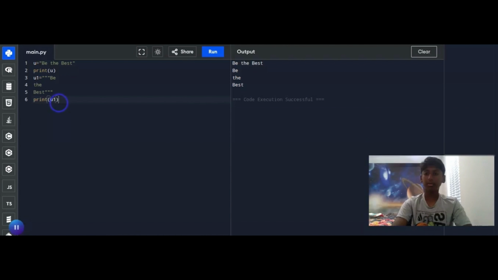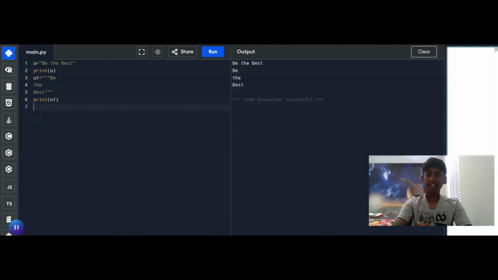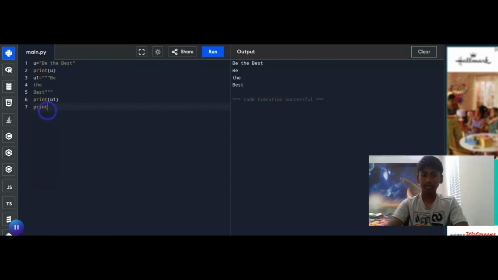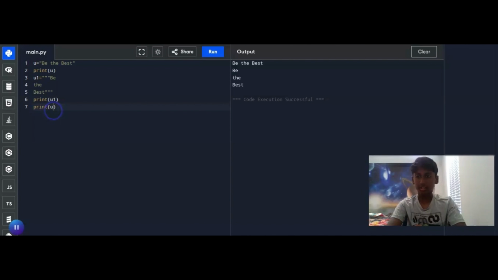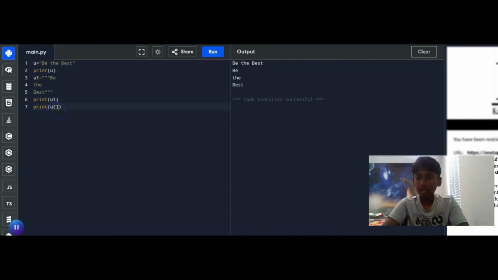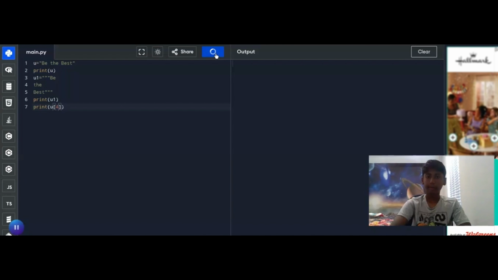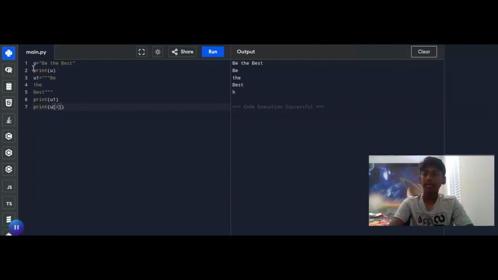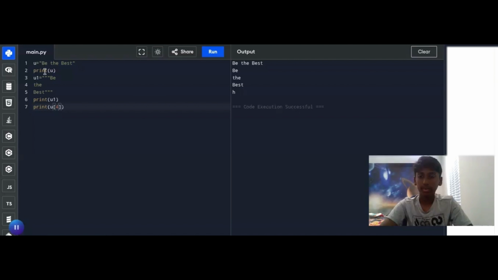Cool. Now I'm going to show you how to index. Indexing is basically taking a part of the string. Let me show you. Print. We'll be indexing u today, so let's put u square bracket. Let's do 4. Comes with h. So it took h from be the best. So Python assigns every letter and space a number value, starting from 0. So b is 0, 1, space is 2, 3, 4. 4 is h.